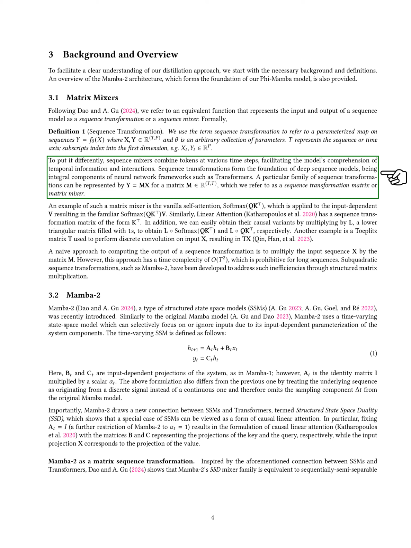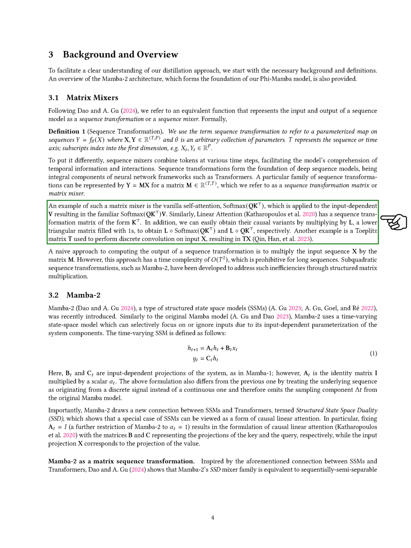transformers. A specific type of sequence transformation can be represented by a matrix, known as a sequence transformation matrix or matrix mixer. For instance, vanilla self-attention uses a softmax matrix applied to input-dependent data. We can also derive causal variance by using a lower triangular matrix.